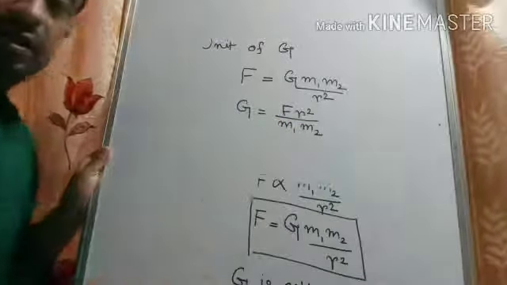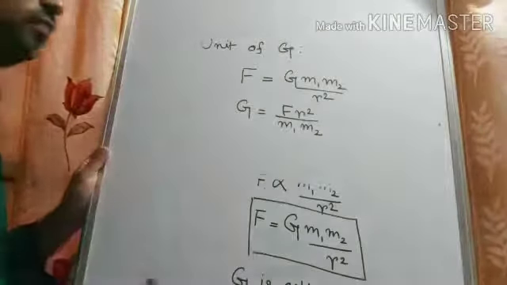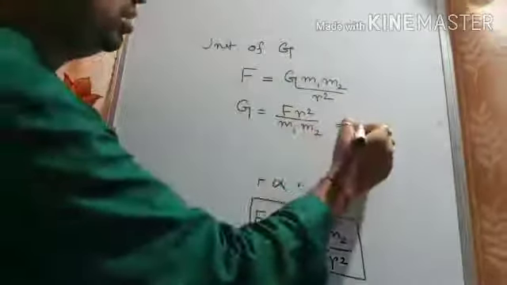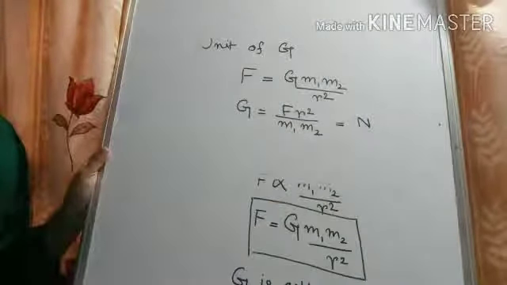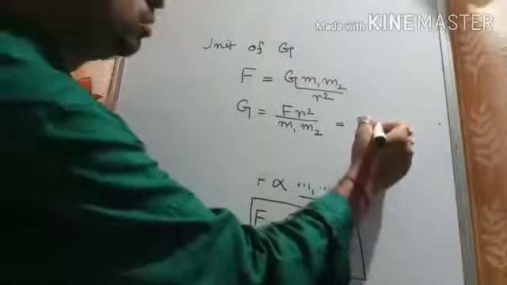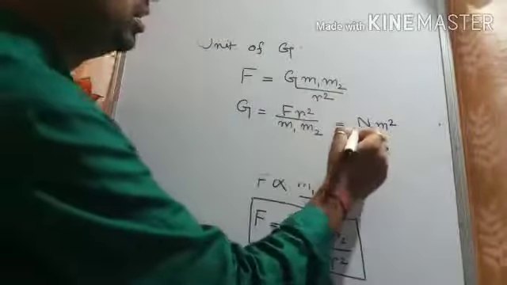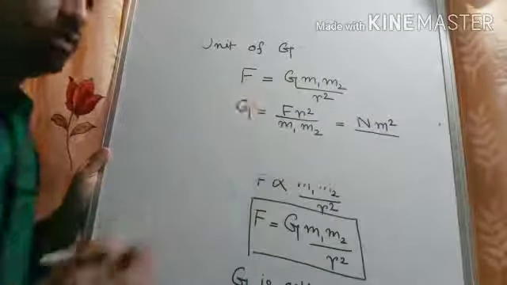Now, in the second chapter, you have learnt about the unit of force. The unit of force, I am directly putting the unit here. So, it is Newton. R means the distance. So, the unit of distance is meter. So, we put here meter square because it is r square, divided by, here you see m1 is mass.